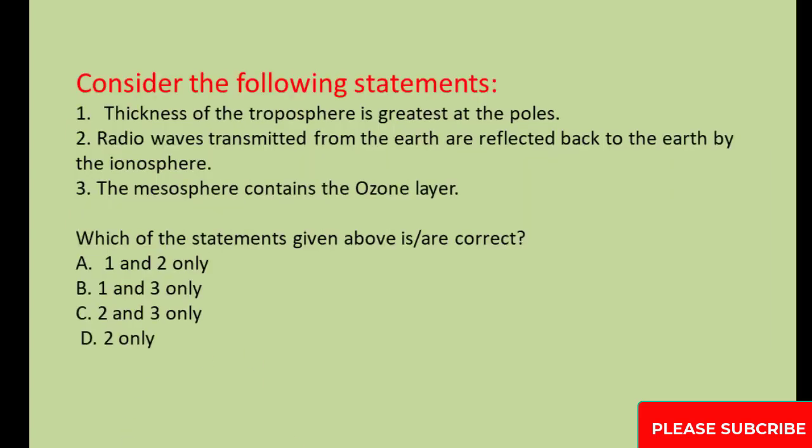Consider the following statements. 1. Thickness of the troposphere is greatest at the poles. 2. Radio waves transmitted from the Earth are reflected back to the Earth by the ionosphere. 3. The mesosphere contains the ozone layer. Which of the statements given above is/are correct? A. 1 and 2 only. B. 1 and 3 only. C. 2 and 3 only. D. 2 only.